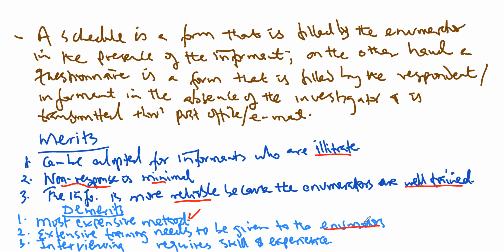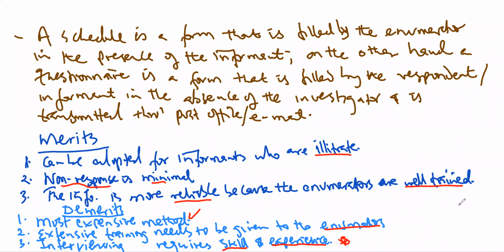Then the last demerit is a soft skill that is required, and that is interviewing. For you to get information through interviews, you need skill, you need interviewing skills, and you also need experience. When you lack that, then you find that the information collected might be less reliable. So those are some of the merits and demerits of that method.